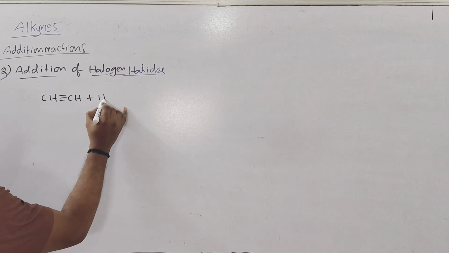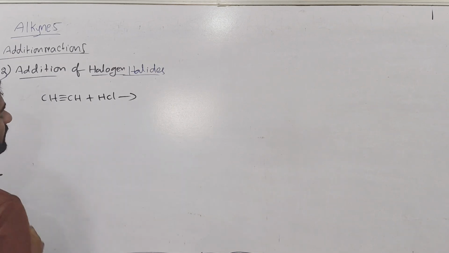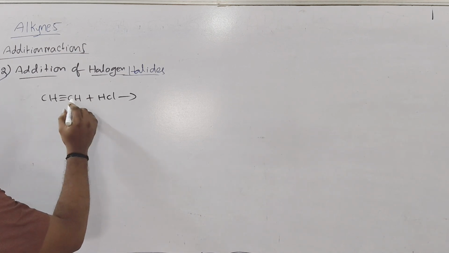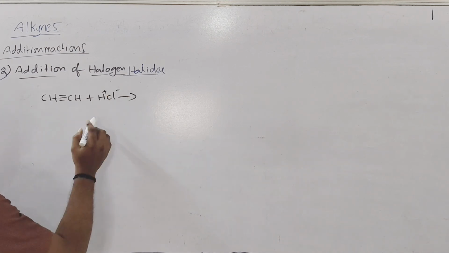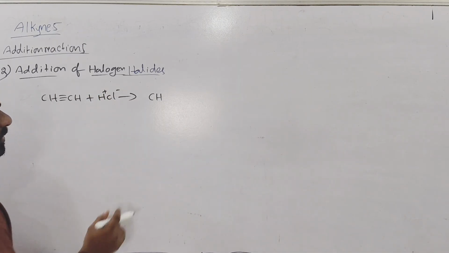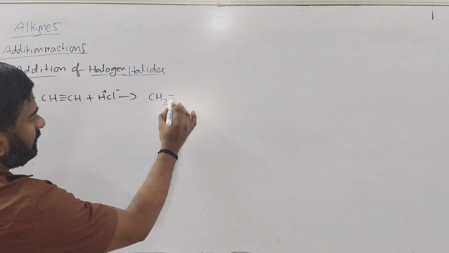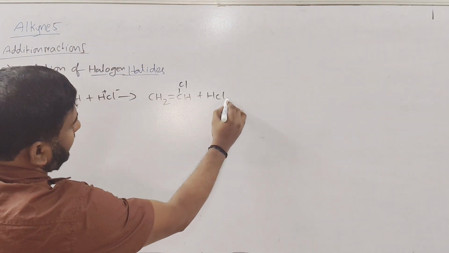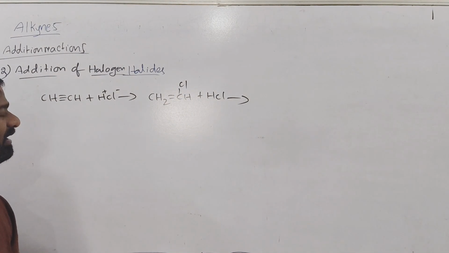We want to add a hydrogen halide. First suppose HCl you have to add. Then by breaking one pi bond, H plus Cl minus, first you have to add the electrophile. So to one carbon hydrogen will be added, and to the other carbon Cl will be added. Now again one more HCl we can add.